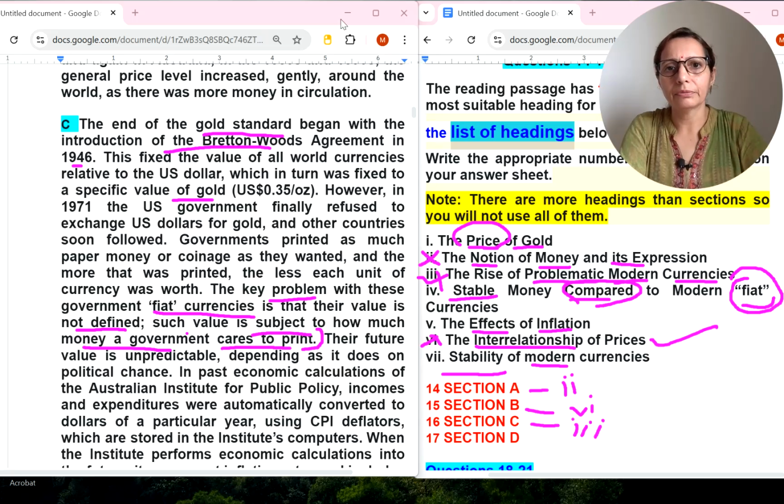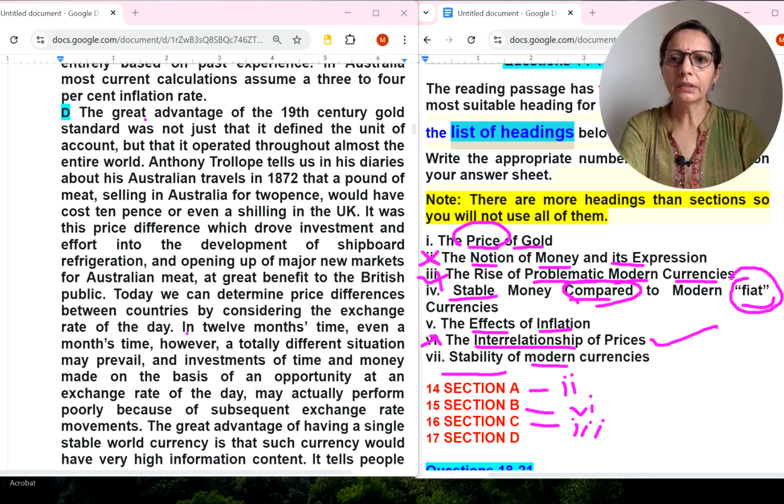Now the D paragraph. The great advantage of the 19th century gold standard was not just that it defined the unit of account, but that it operated throughout almost the entire world. Okay, in the past how important gold was. He tells us in his diary about his Australian travels that a pound of meat selling in Australia for 2 pence would have cost 10 pence or even a shilling in the UK. It was this price difference which drove investment and effort into the development of shipboard refrigeration and the opening up of major new markets for Australia.